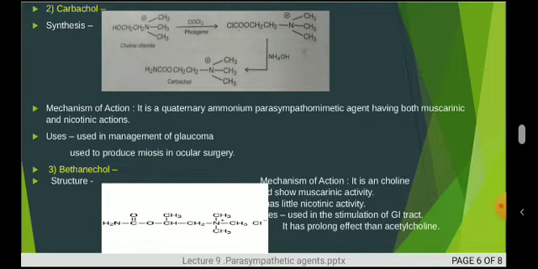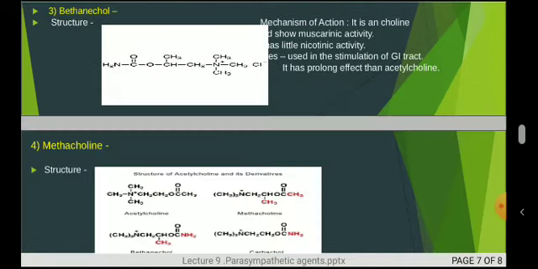Uses: it is used to stimulate the GI tract and it has a more prolonged effect than acetylcholine. So in order to have prolonged use, one should prefer bethanechol instead of acetylcholine.